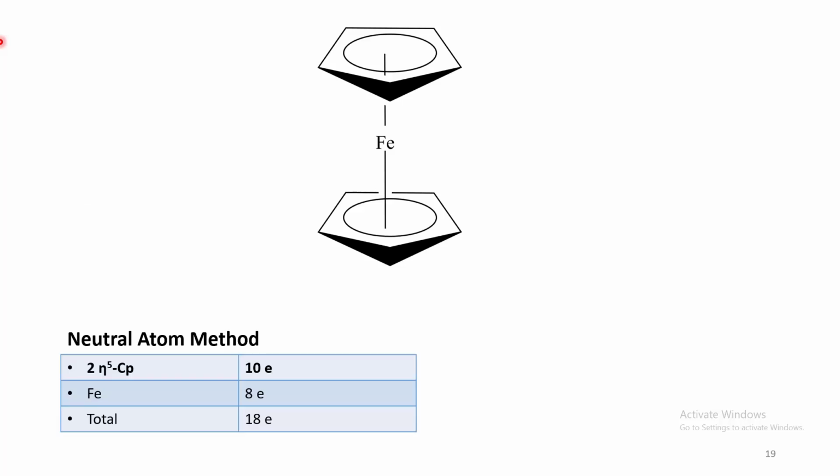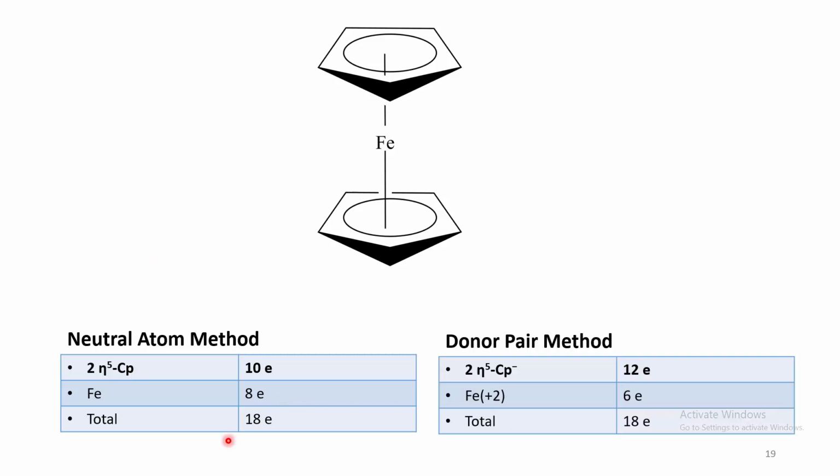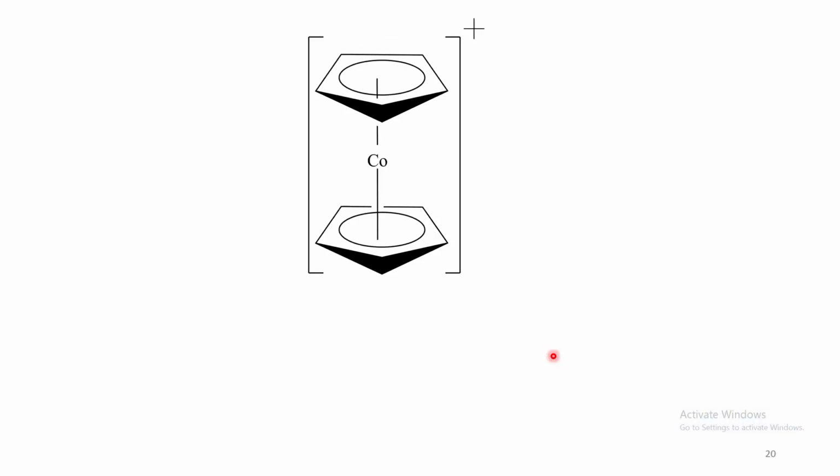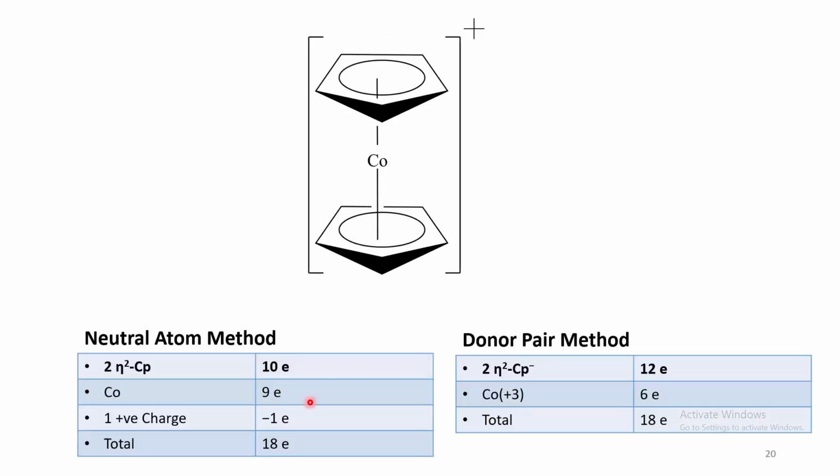Ferrocene, according to neutral atom method, is an 18 electron species. Exactly the same electron count comes from the donor pair method also. But here the cyclopentadienyls are now anions and iron is in the +2 oxidation state. Exactly the same electron count comes in this case also, both from neutral atom method and donor pair method.